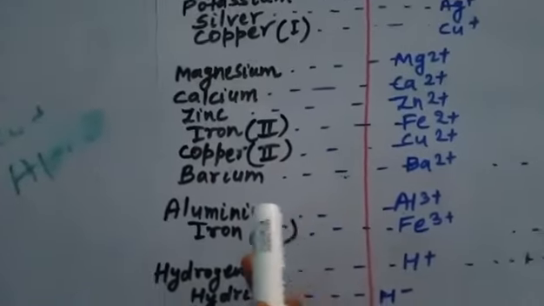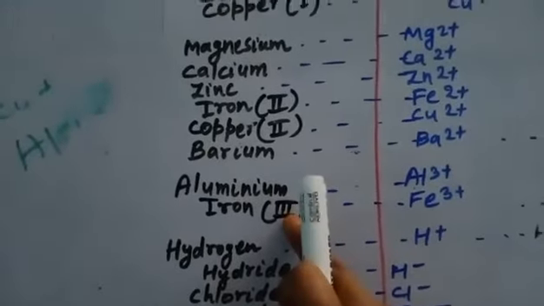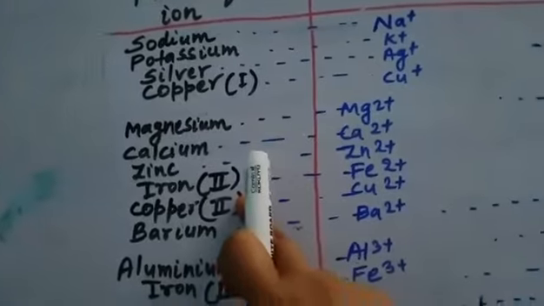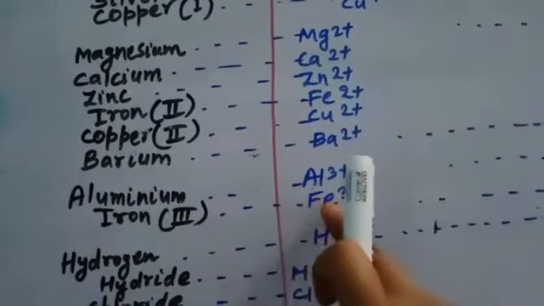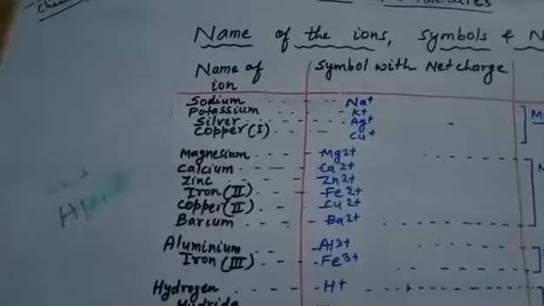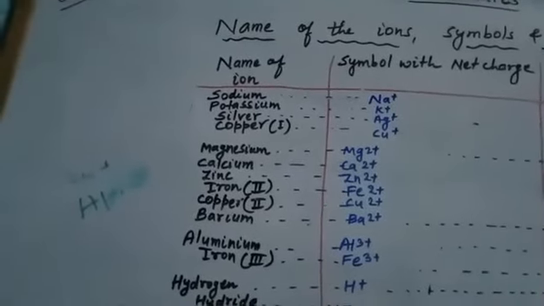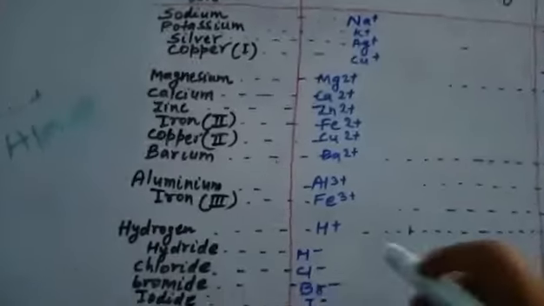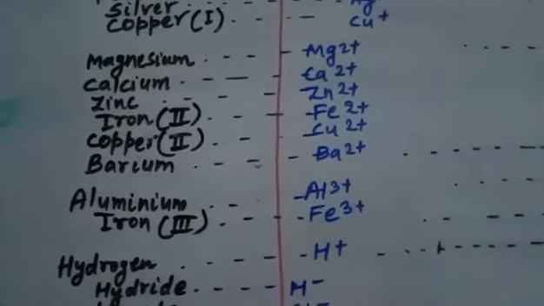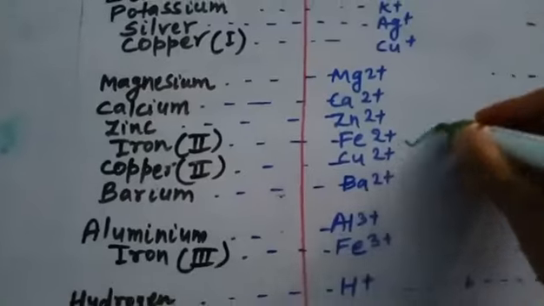Now aluminium and iron. Iron I have written 3 here. Before, we saw that iron 2 was in the form of Fe2+. Again we saw that iron is in the form of 3+. So in the environment we have iron ions in 2 forms, Fe2+ and Fe3+.